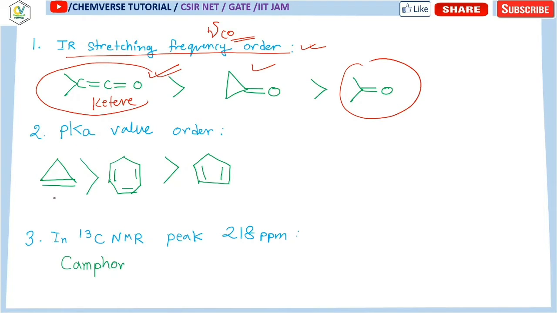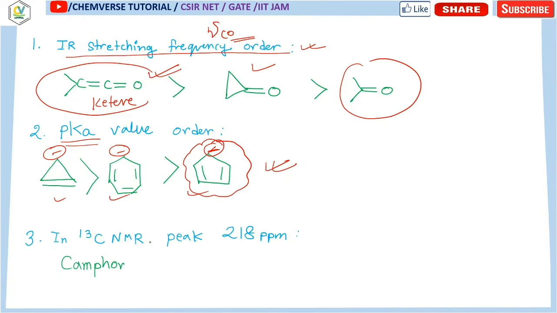Now over here there were three compounds given, and the question was about the pKa value. You know that pKa value is inversely proportional to acidity, so the one that is more acidic will have the lesser pKa value. In the case of this one, once we remove the hydrogen from here, there will be a negative charge which will make it aromatic, so it will be more stable, and in other cases it will be anti-aromatic. So this will be the correct order.